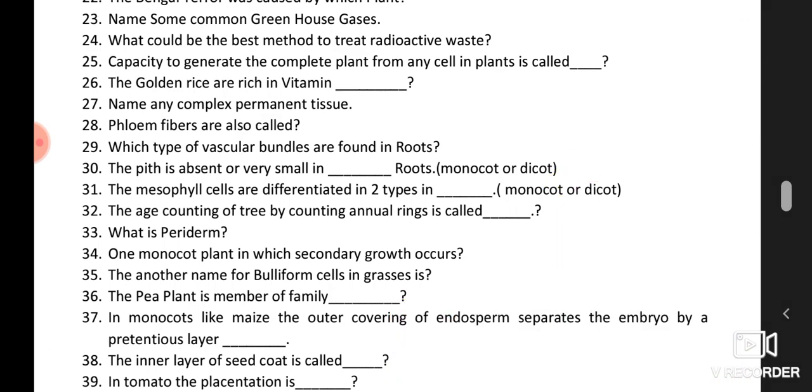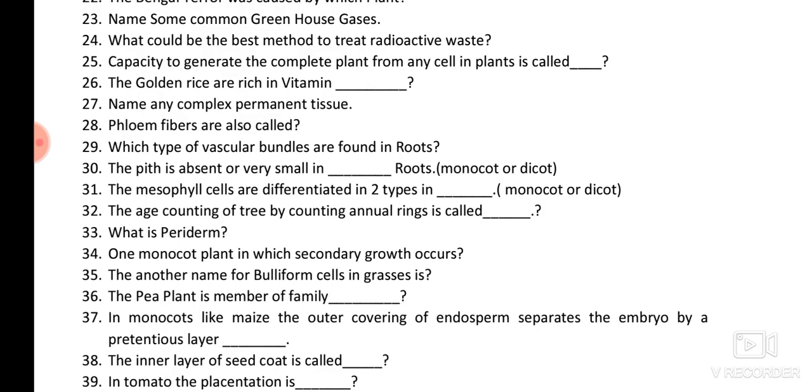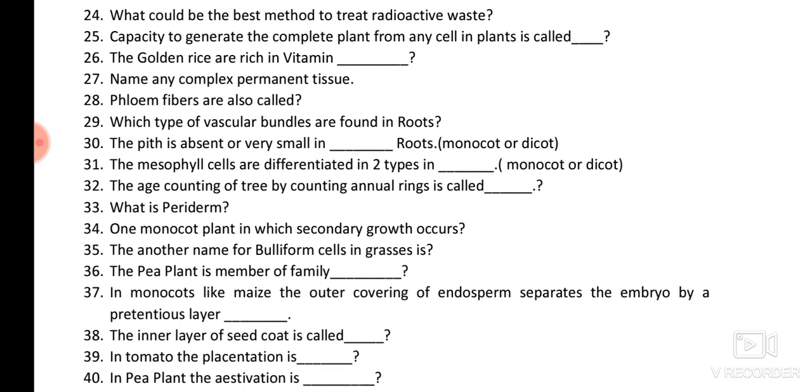Okay, let's talk about the 31st. The mesophyll cells are differentiated into two types in the monocot or dicot? So in the dicots the mesophyll cells are differentiated into palisade parenchyma as well as spongy parenchyma. So the answer will be dicot. In the monocots all of the mesophyll cells are alike.